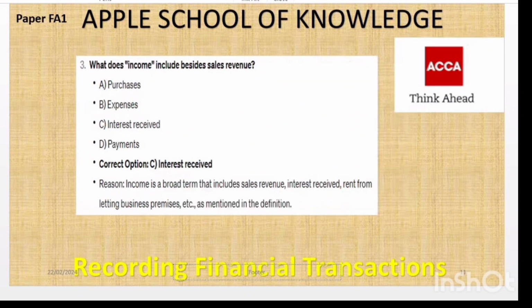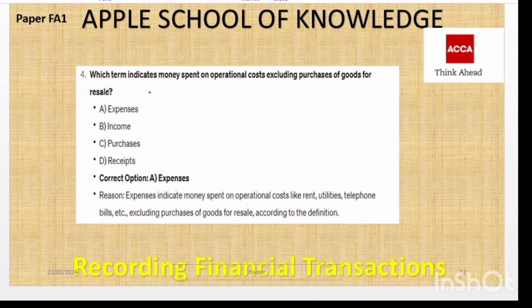Let's move on. Number 3: what does income include besides sale revenue? This is very important in MCQs. The answer is interest received. Income is a broad term, as I told you, including sale revenue, interest received, rent from letting business premises, etc. Then you have MCQ number 4. Which term indicates money spent on operational costs excluding purchase of goods or services for resale? That will be your expenses, option A, which indicates money spent on operational costs like rent and utility bills. This was also discussed in the definition.